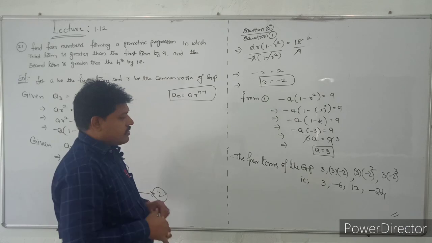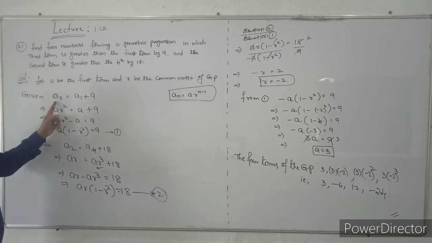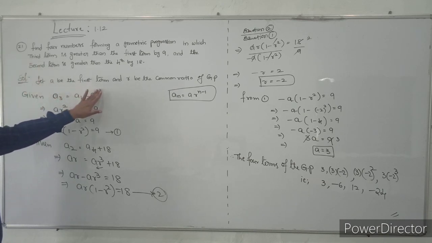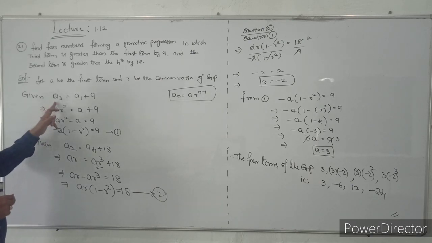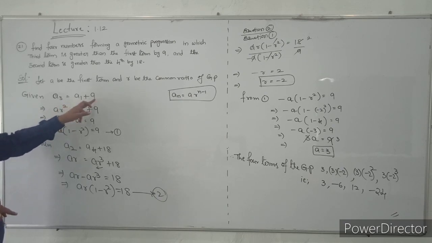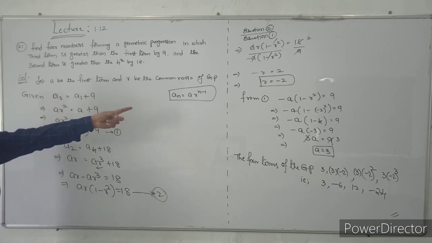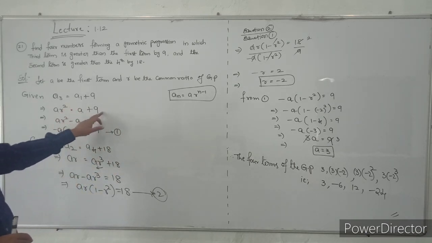So see that once again, students. These are the terms. First, 2 conditions are given. This is the first condition and this is the second condition. First I am starting with, let A be the first term and R be the common ratio of the geometric progression. A3 is equal to A1 plus 9, so the third term is greater than the first term by 9. The formula is An is equal to A into R power n minus 1. Replace the value in this problem: AR square is equal to A plus 9.